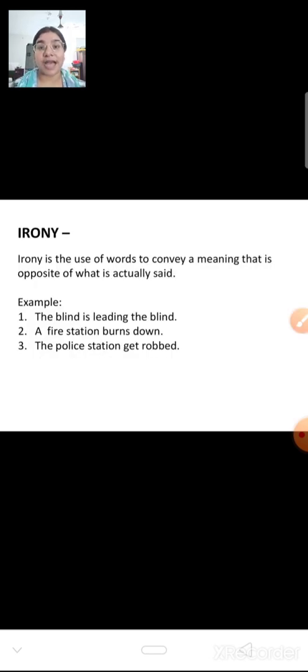The next word is irony. Irony is, in Hindi you say vyang. Whenever we say something in a very harsh manner, though it is very humorous, it actually works as an arrow which directly hurts your heart. So irony is the use of words to convey a meaning that is the opposite of what is actually said.